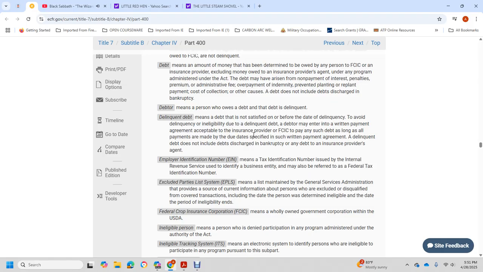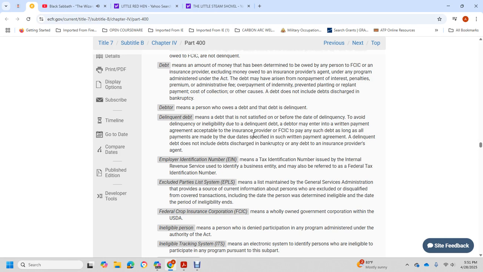Employer identification number means the tax identification number issued by the Internal Revenue Service to identify a business, which may also be referred to as the federal tax identification number. Excluded Parties List System means the list maintained by the General Services Administrator that provides current information about persons excluded or disqualified from covered transactions, including the date the person was determined ineligible.